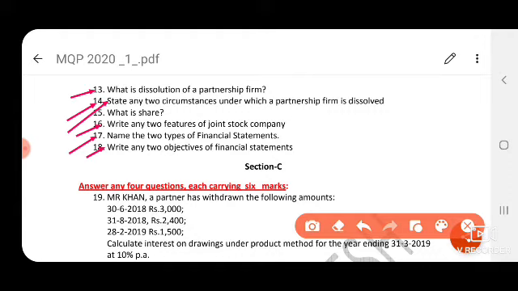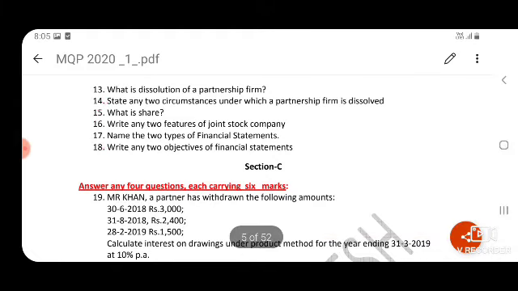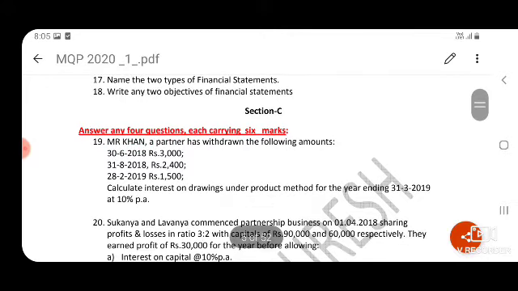So this is about 1 mark and 2 marks questions. No other sections, I will just show you the questions. Section C. In section C, you will get 7 questions. Out of 7, you have to answer any 4.